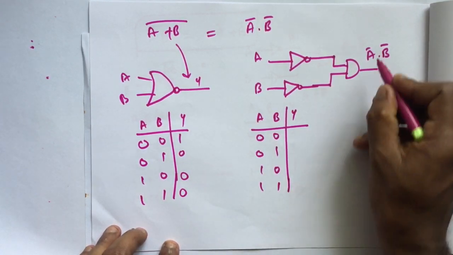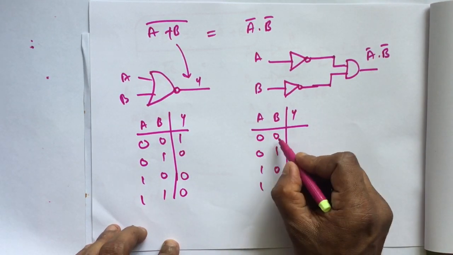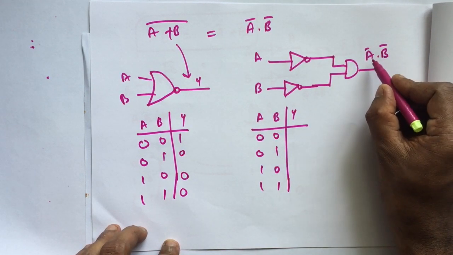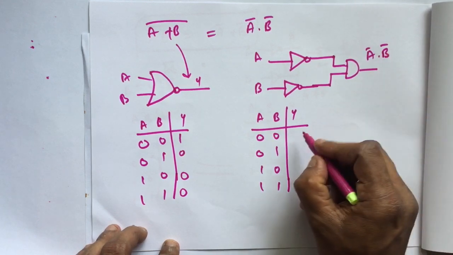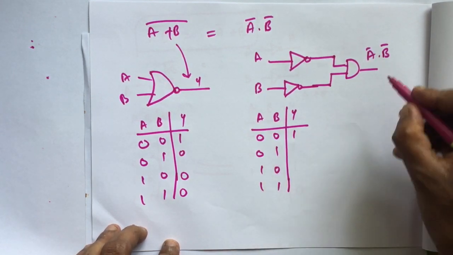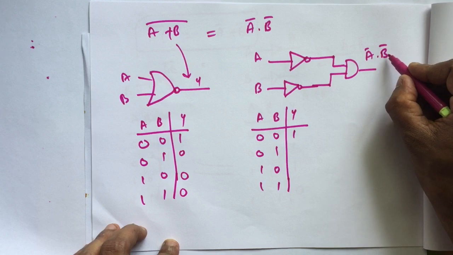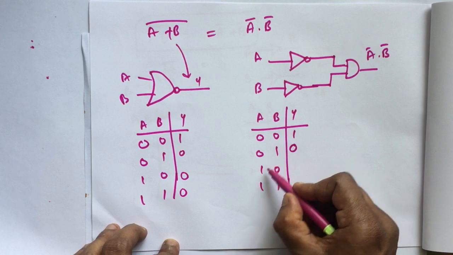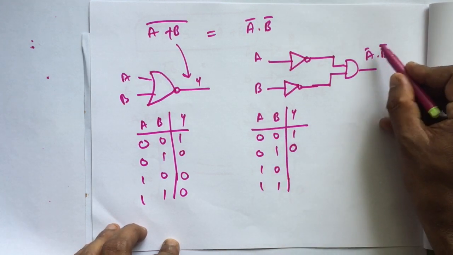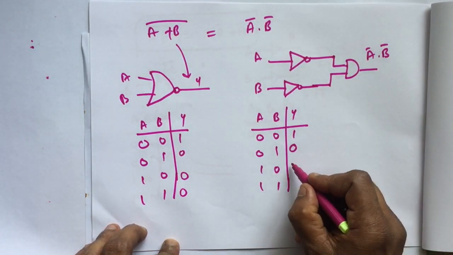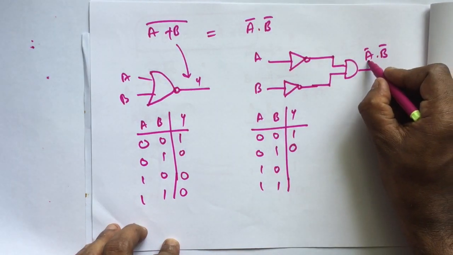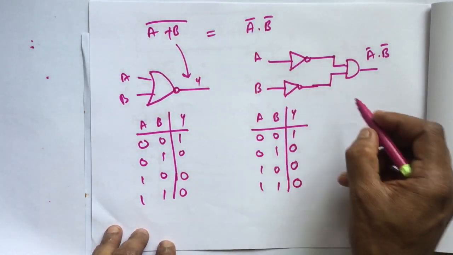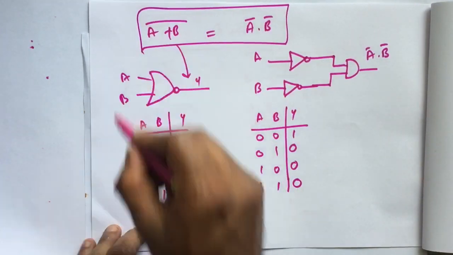What is the NOR gate output? It is 1 if all the inputs are 0, and the output will be 0 if any of the inputs is 1. Now for the other circuit, Y is A bar into B bar. Take 0 0: both become 1, so 1 into 1 is 1. For 0 1, B is 1, B bar will be 0, and 0 into anything is 0. So 1 into 0 is 0. For 1 1, it is 0 into 0, that is 0. Hence, this law is also proved.